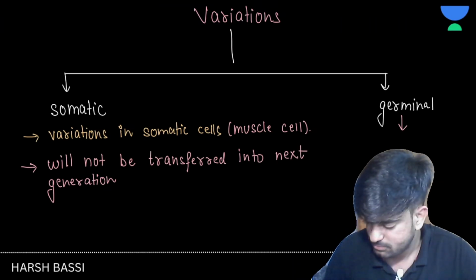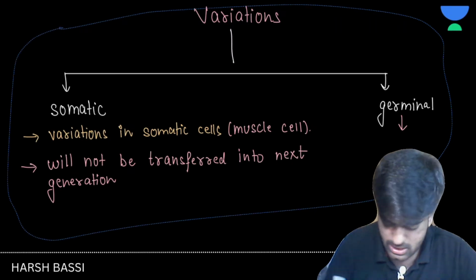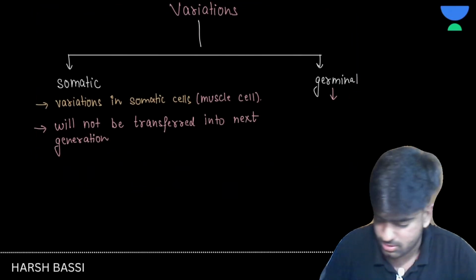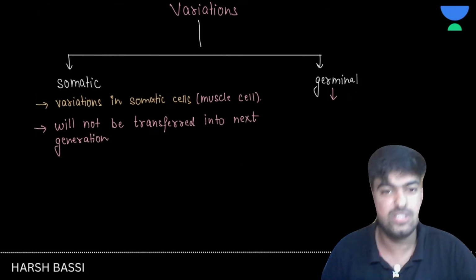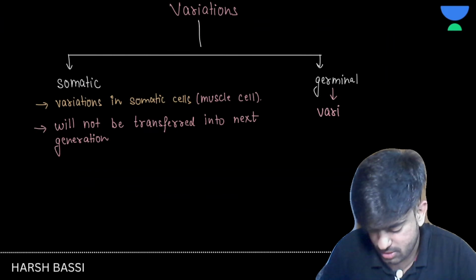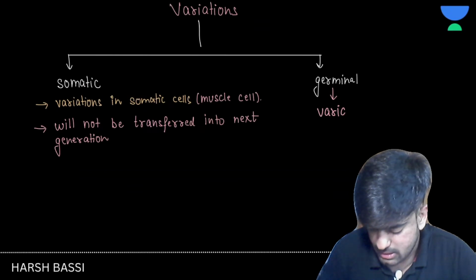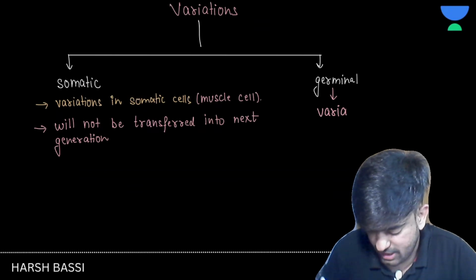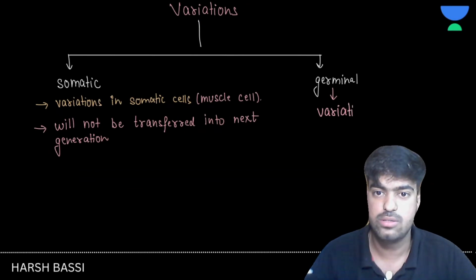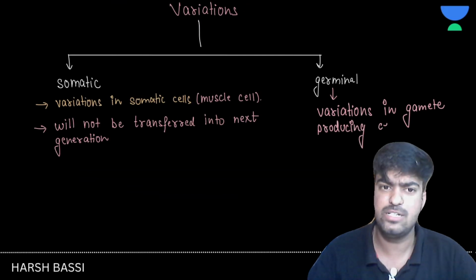So let's write here. Where should I write? Okay, I will do the magic, and this magic will create some space. Tada, clap for my magic. Now see, we have this germinal one. Germinal is variations in gamete producing cells, and such types of variations will be transferred from you to your babies. Clear? Got it? We completed so many things right now.